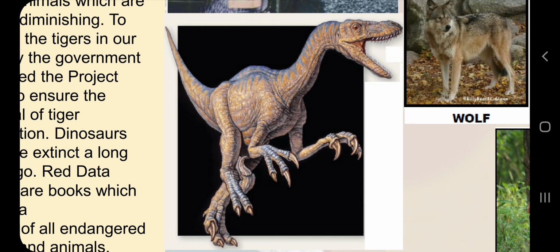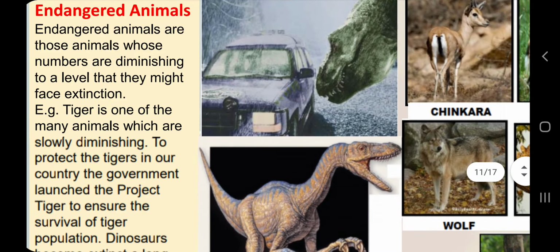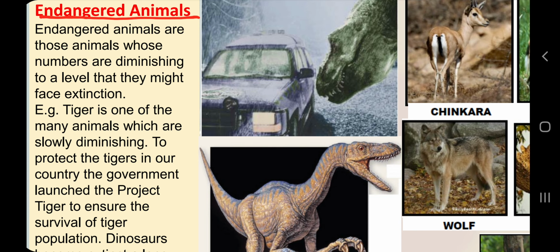For example, nowadays we are mentioning dinosaurs in books and movies. So by taking the example of dinosaurs, you can understand what we mean by extinction. So what is extinction? The complete removal of any species. And what do you mean by endangered? Any species which are living nowadays, but there are very few members, and there is a danger of extinction. So endangered animals are those animals whose number is diminishing to a level that they might face extinction. Dinosaurs have faced extinction already.